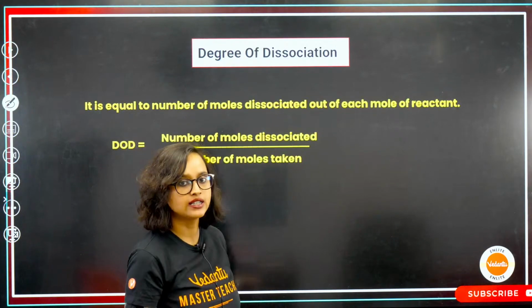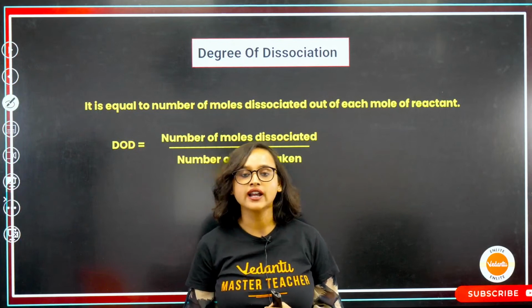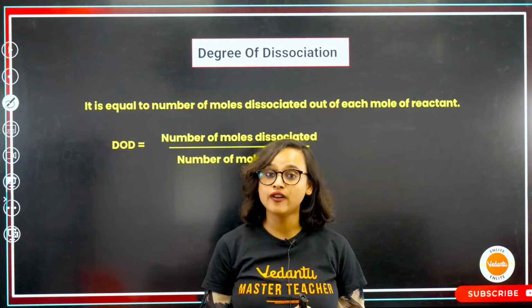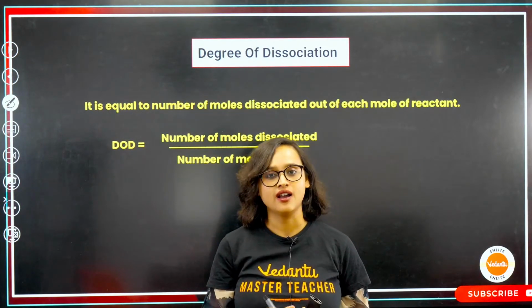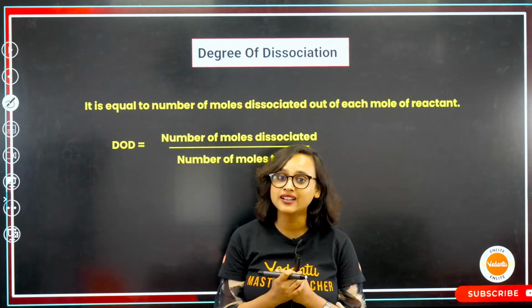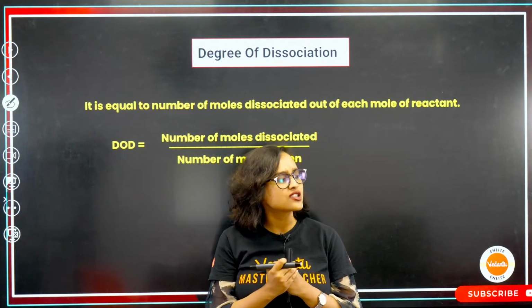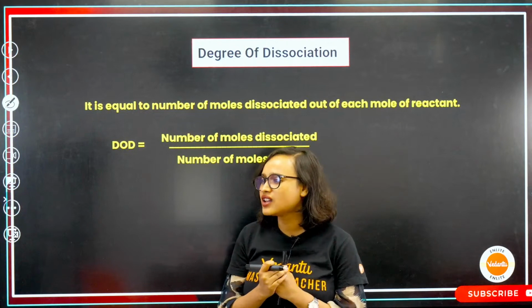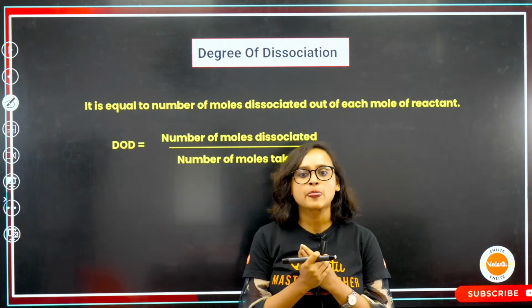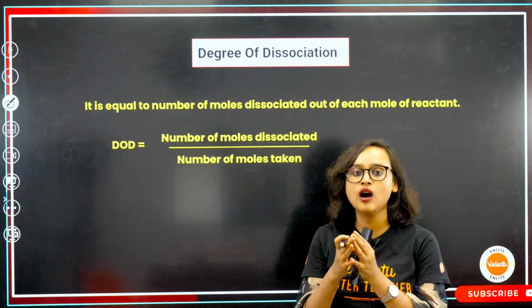Okay. Now, what is degree of dissociation? Ideally, imagine you have a class of 30 students. The moment the teacher goes out, I don't think that all the students will start making noise. The ideal case is that 10 students will come up and start shouting, and the rest will be sitting, reading something or doing something else. The same way, it is equal to the number of moles dissociated out of each mole of reactant.